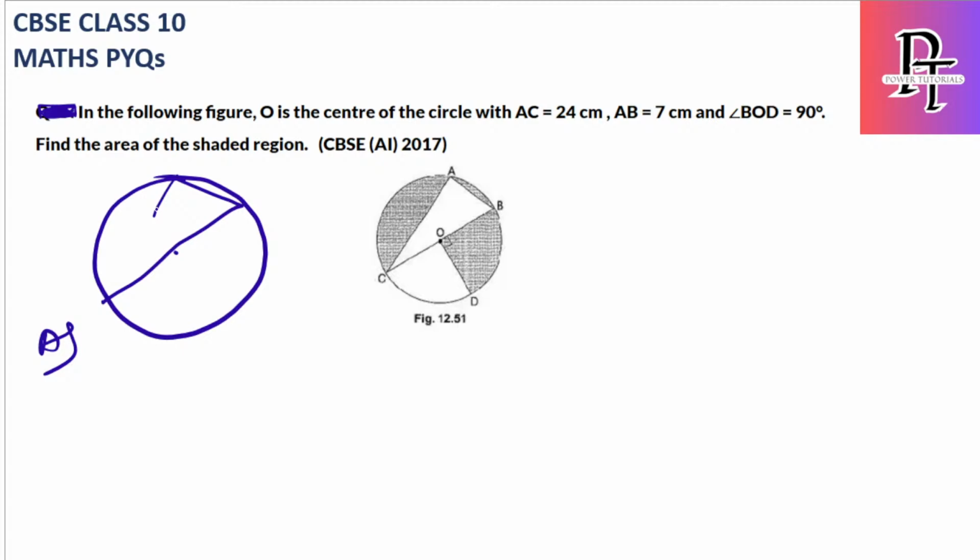This is another line. I'll use pink color for the shaded part. This is the shaded part, and we have some more here. You need to find the shaded part here. This is A. I'll use blue again. A, B, O, C, and D.